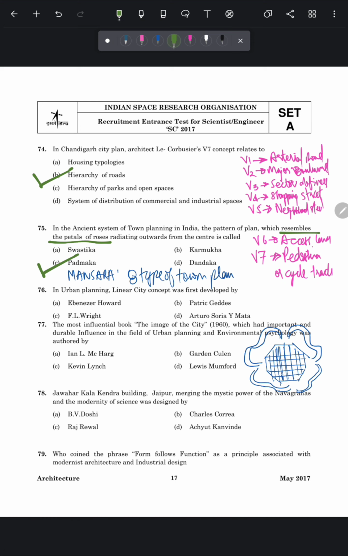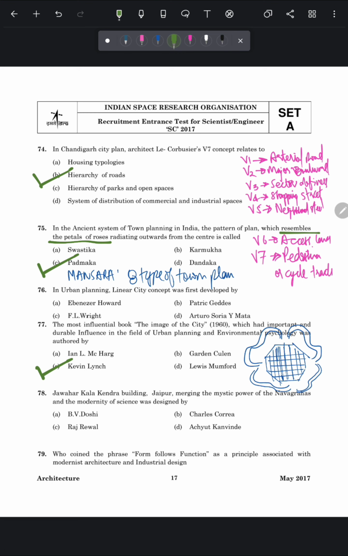Question number 77, the most influential book, The Image of the City, 1960, which had important and durable influence in the field of urban planning and environmental psychology, was authored by. So this book was written by Kevin Lynch.